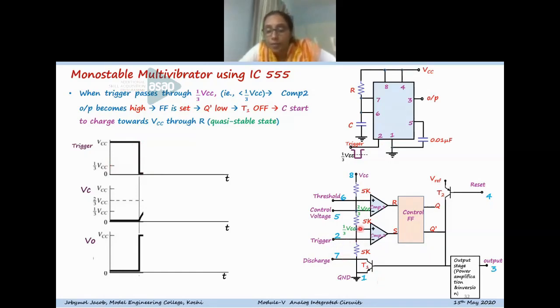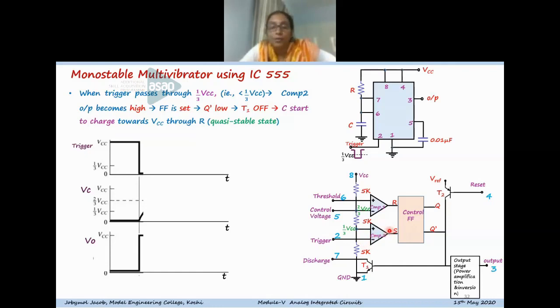The non-inverting terminal has a constant potential of 1/3 VCC. When the trigger value goes below 1/3 VCC, the comparator 2 output becomes high, because the non-inverting terminal of comparator 2 is now at a higher potential than the inverting terminal.